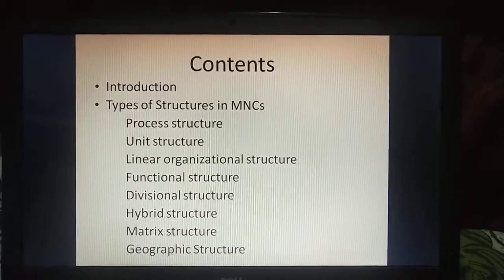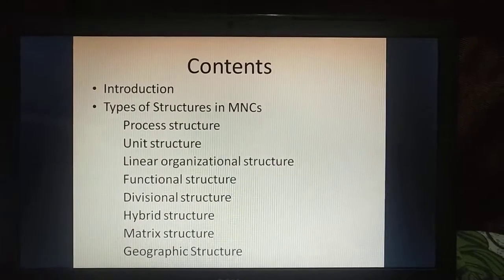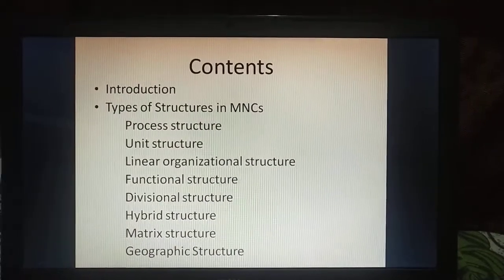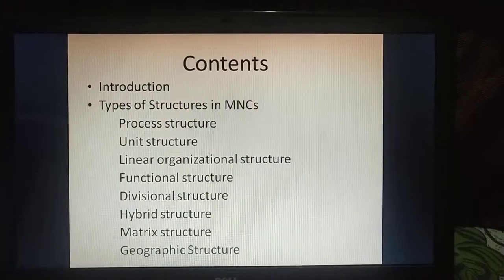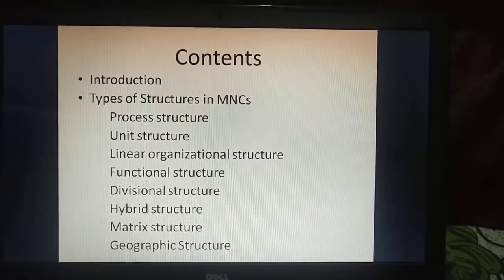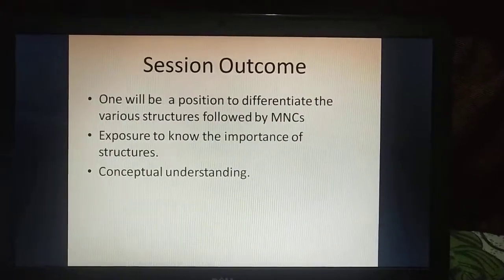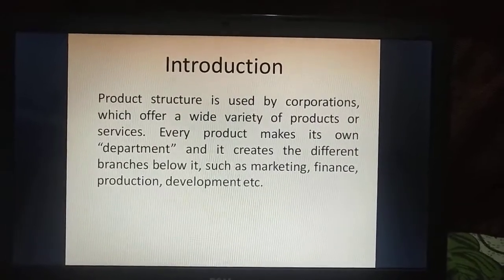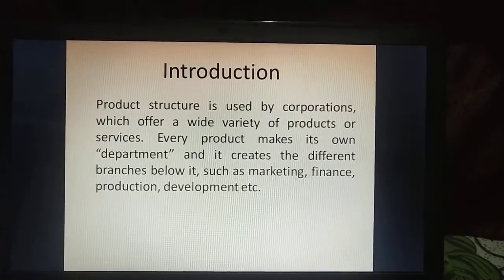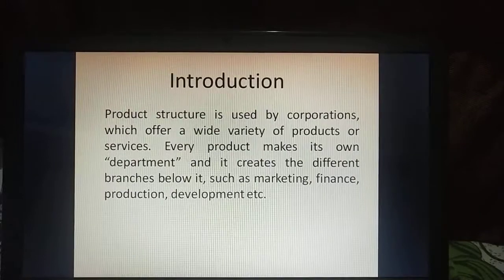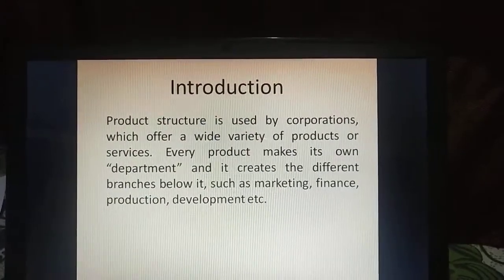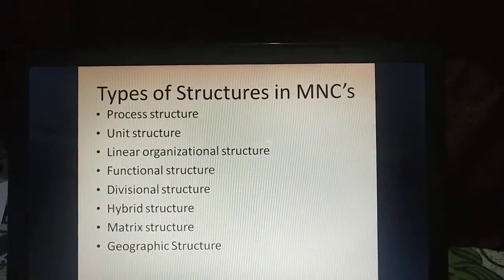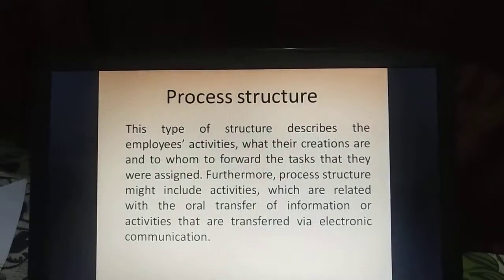Next one is the types of structures in MNCs: process structure, unit structure, linear organization, functional structure, divisional structure, hybrid structure, matrix structure, and geographic structure. The first one is, let's go with the introduction. Structure is nothing but the framework within which the organization works. And the first point is